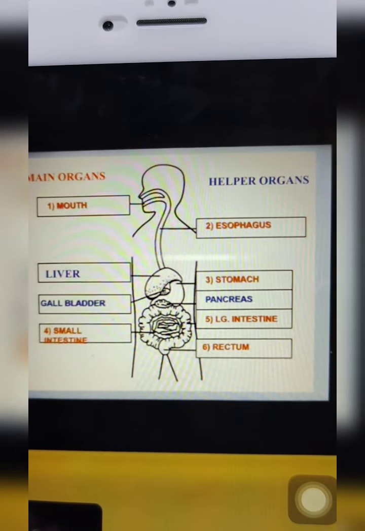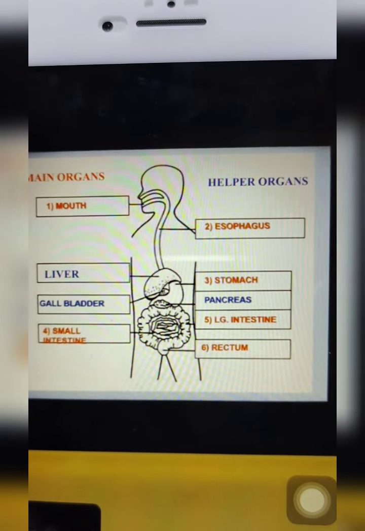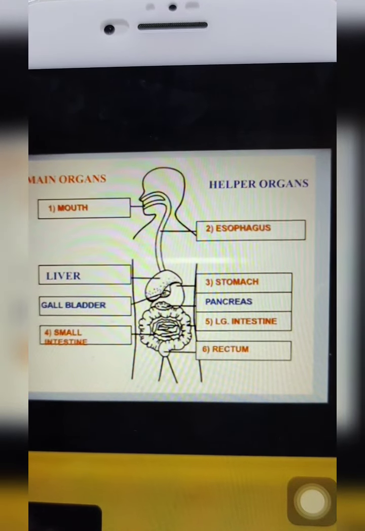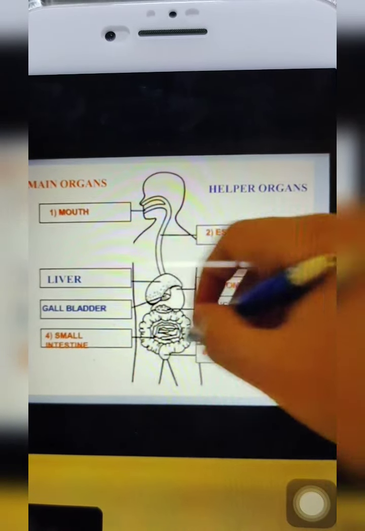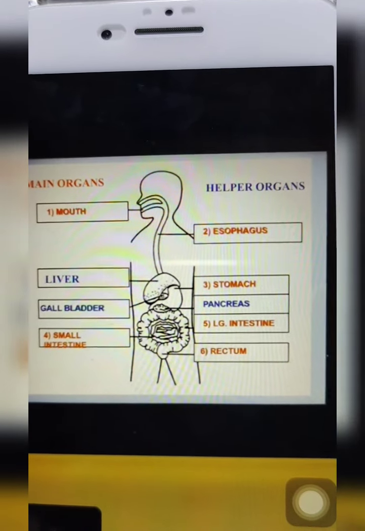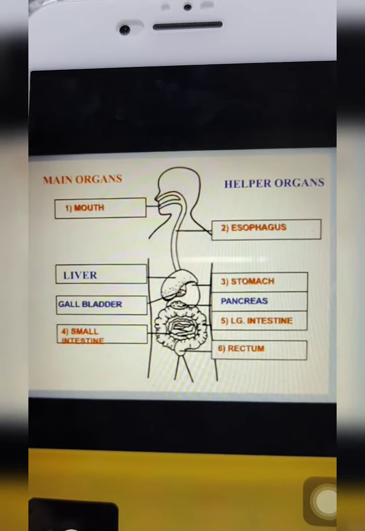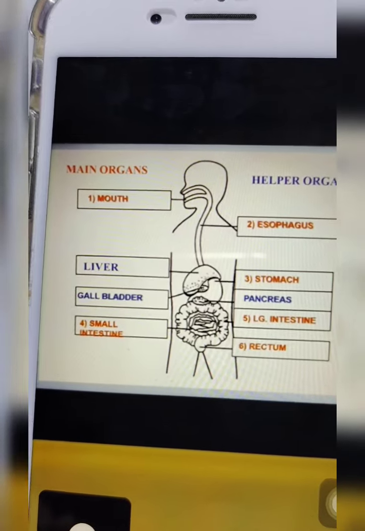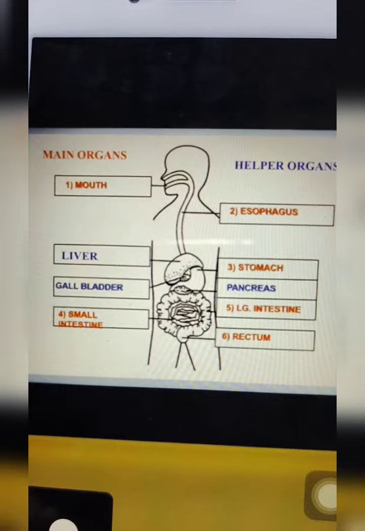But the large intestine is very choosy. The large intestine will only absorb what? The large intestine will only absorb water. And then the food that is not absorbed by the large intestine goes down to your rectum. And then from the rectum, that is where we go to the washroom. That's the poo-poo. The food that is not absorbed by our body, we actually tend to poo. The stool.